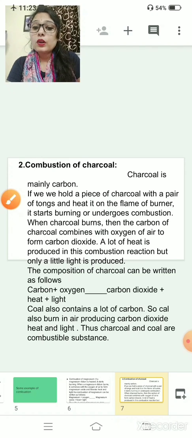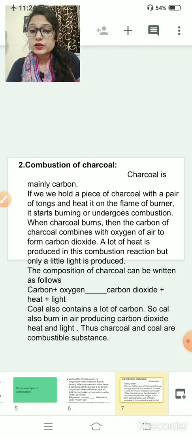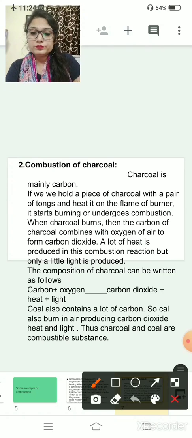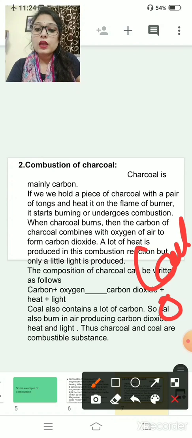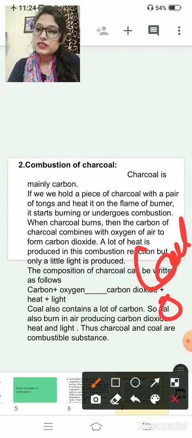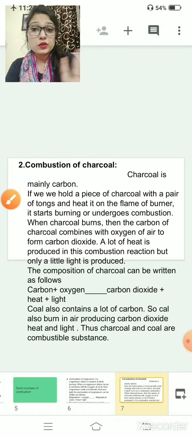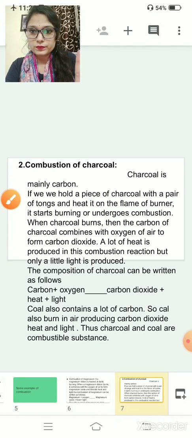Now, coal also contains a lot of carbon. So, coal also burns in air producing carbon dioxide, heat and light. Thus, charcoal and coal are also combustible substances because they burn. Clear? I think these two examples are very clear to you.